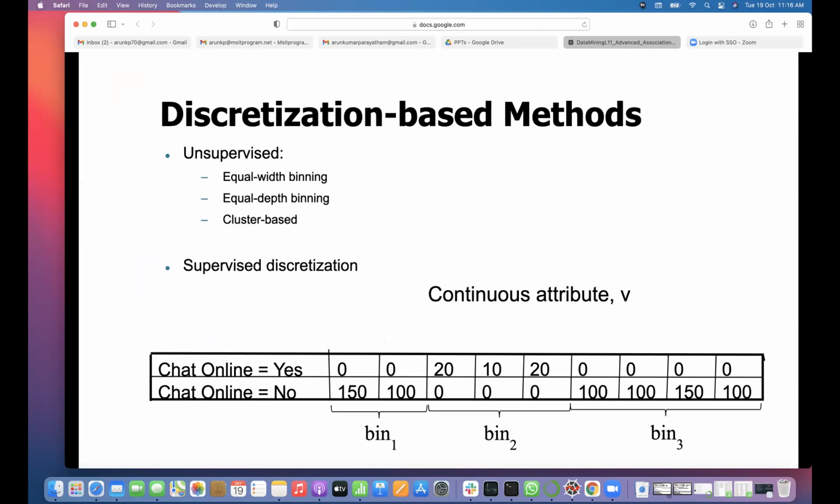So, discretization based methods, we discussed this. I don't want to discuss much about this. In the beginning itself we discussed equal width binning, equal depth binning, frequency wise, and cluster based. You can also make clusters and use them.